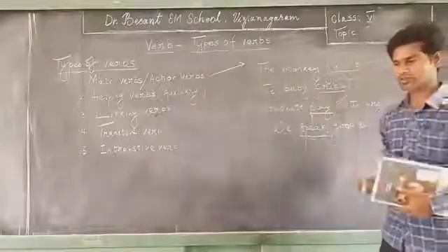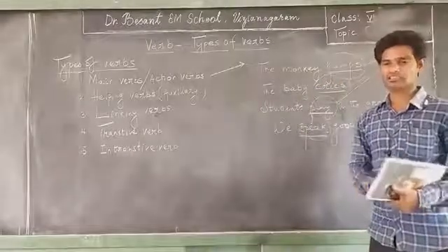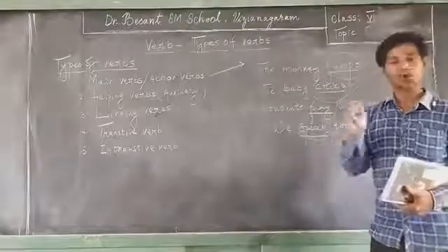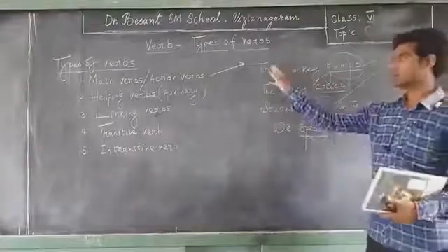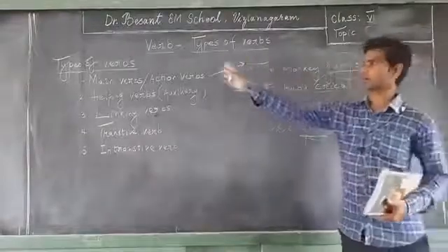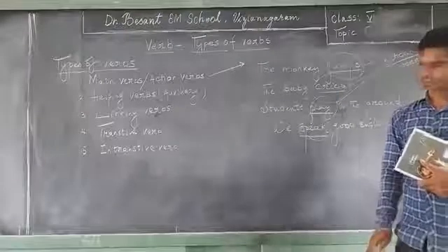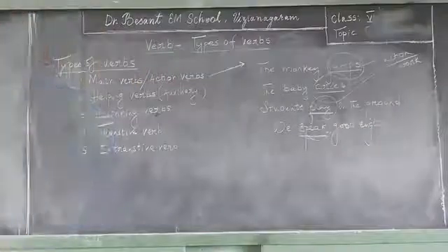So now let's come to the point. What are main verbs? What are action verbs? Action verbs are the verbs that refer only to action, work done by the subject. They are called main verbs or action verbs. Understood? Right. Take a look at these examples. Start writing.